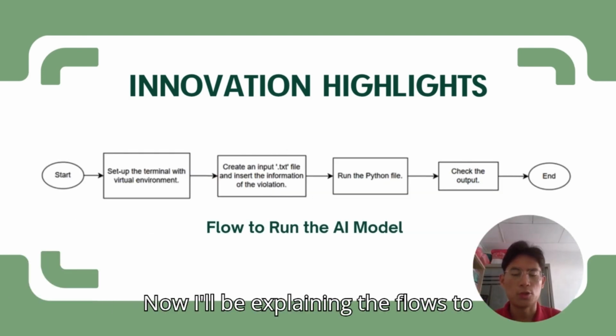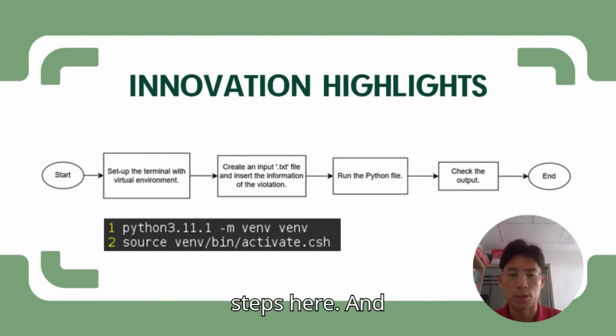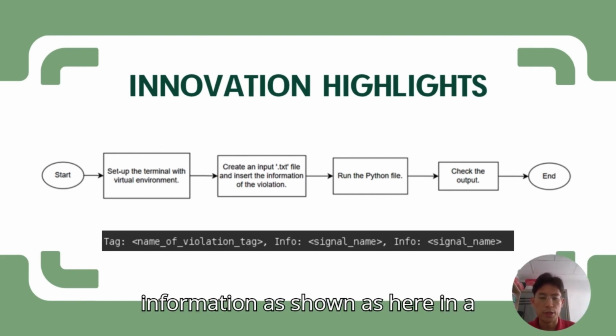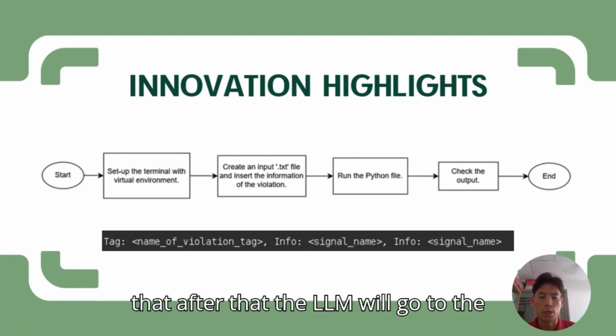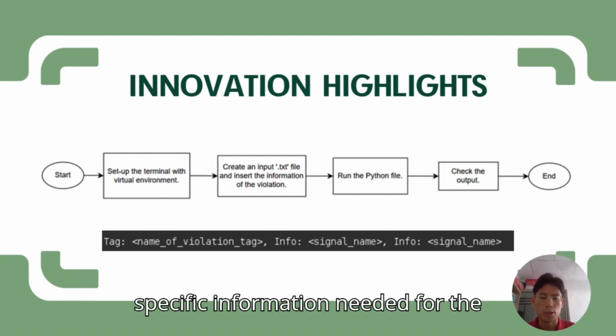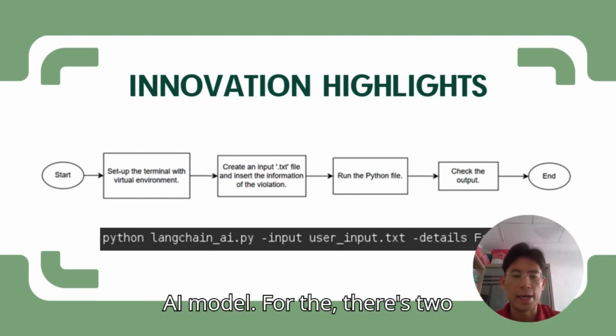Now I'll be explaining the flow to execute the AI model. For the first step, the user has to set up the terminal with a virtual environment as shown in the steps here. Then the user needs to provide the violation information, as shown here, in a particular .txt file. After that, the LLM will go to the text file and grab the specific information needed for the checking. And then the user should execute this command in order to run the AI model.